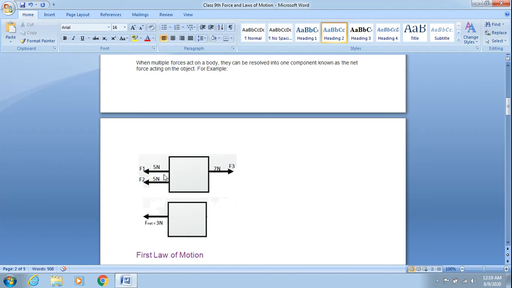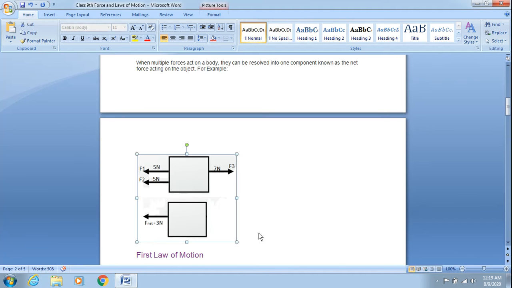If you want to calculate the net force in this situation, it is the sum of F1 plus F2, which is 5 newtons plus 5 newtons, and you subtract this force of 7 newtons from it to get the resultant force. It comes out to be 3 newtons in this particular direction, in the direction of the larger force.